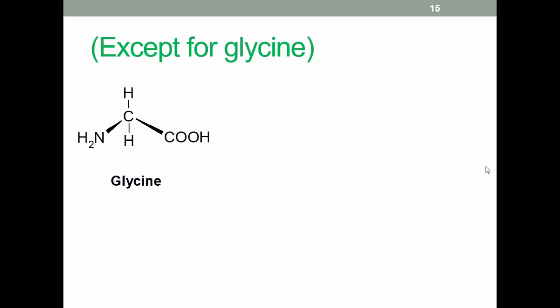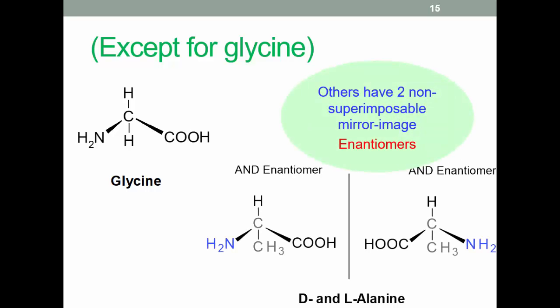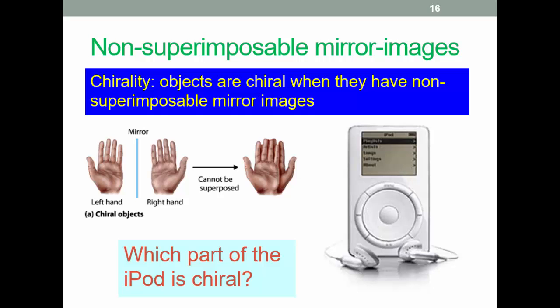So apart from glycine, all amino acids can exist in 2 distinct 3-dimensional forms. These are non-superimposable mirror image forms and are referred to as enantiomers, and there's the examples there for alanine. We'll talk about what D and L means in a moment. So what do we mean by non-superimposable mirror images? Your hands are a good example. They are mirror images which cannot be superimposed on top of each other, as is shown by the image here. Here's a picture of the world's oldest iPad. Have a think about that. Which parts are chiral? That's to say, which have non-superimposable mirror images?